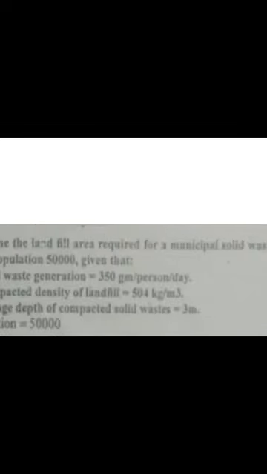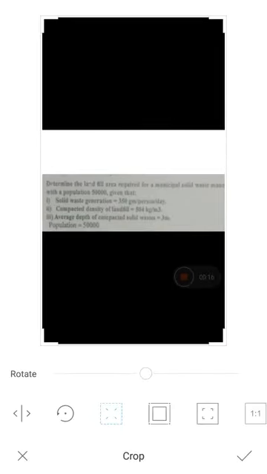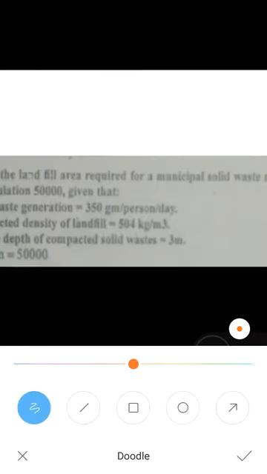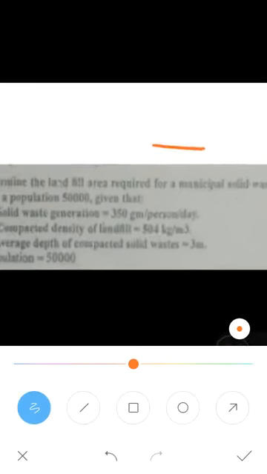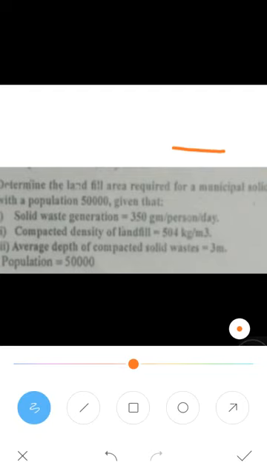So you have to determine the landfill area required for the municipal solid waste management system with a population of 50,000. The solid waste generation is 350 grams per person per day.